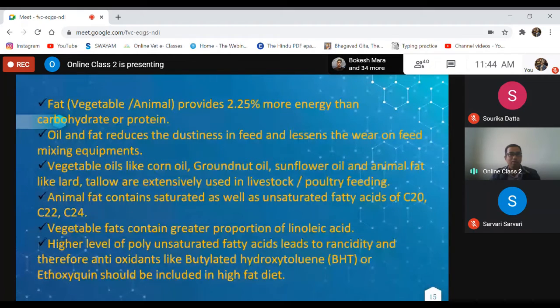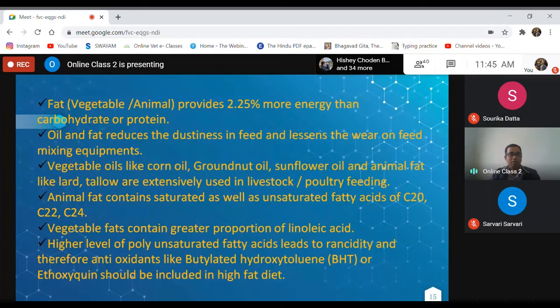Animal fat contains saturated as well as unsaturated fatty acids. Vegetable fat contains a greater proportion of linoleic acid. Linoleic acid is an essential amino acid, essential fatty acid, sorry. There are three essential fatty acids: linoleic acid, linolenic acid, and arachidonic acid. So vegetable fat contains a greater proportion of linoleic acid.